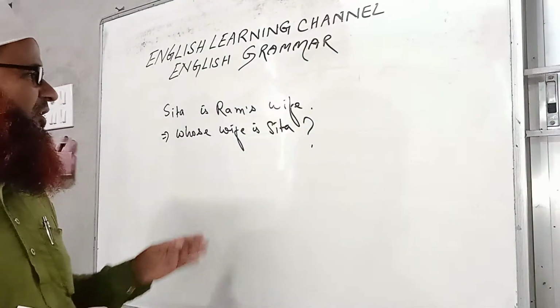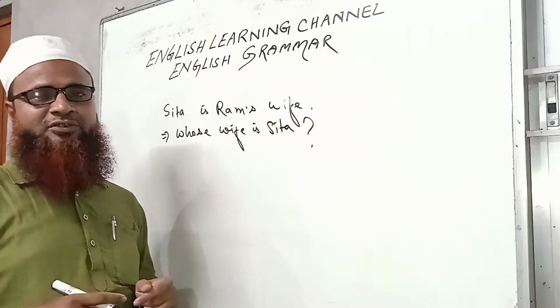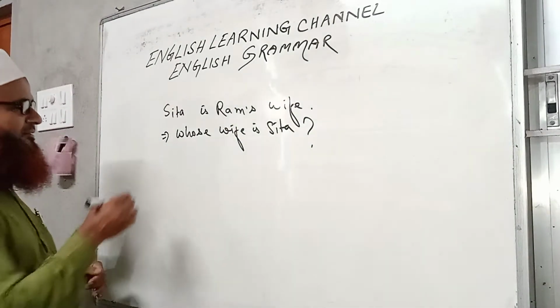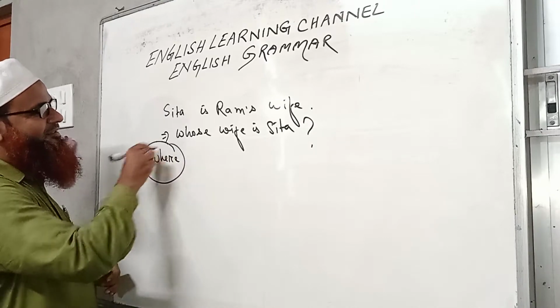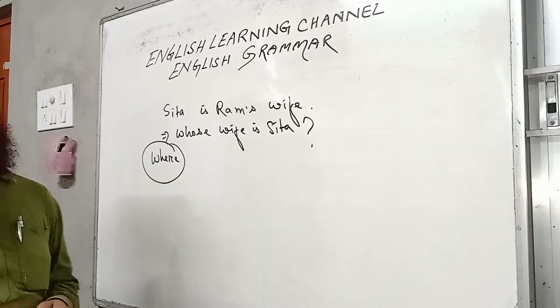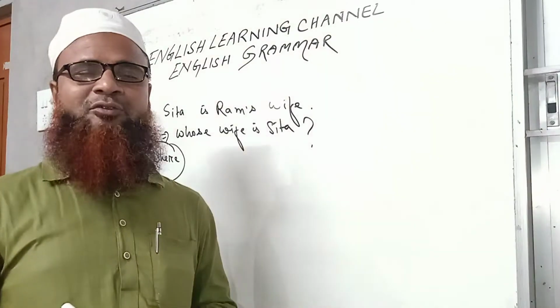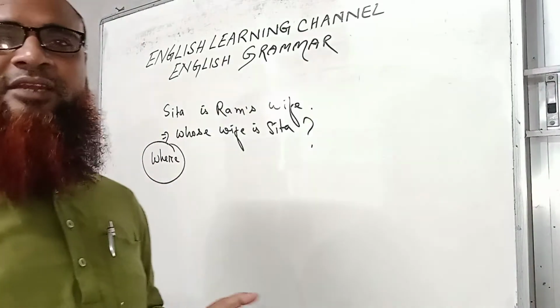Okay. So now I am going to another question word, that is where. Where always refers to a place.